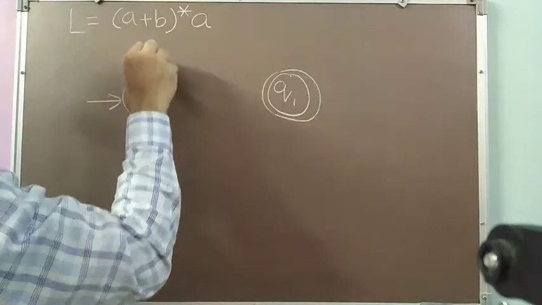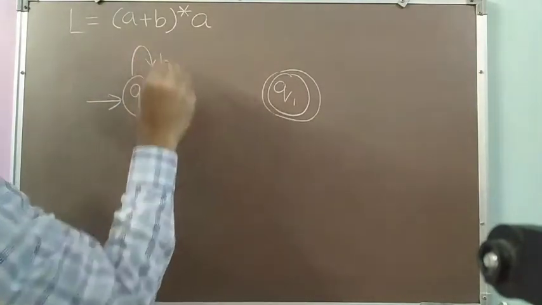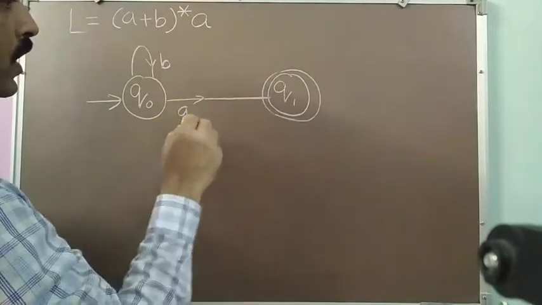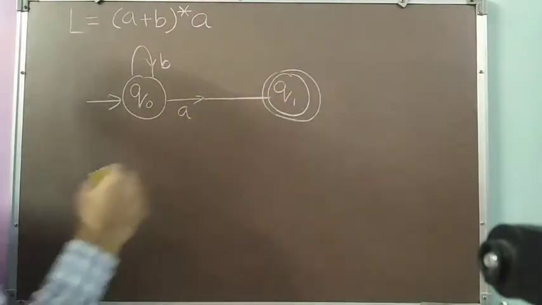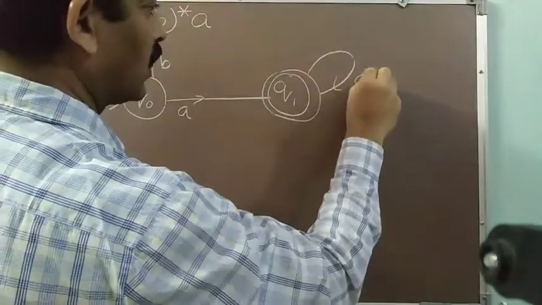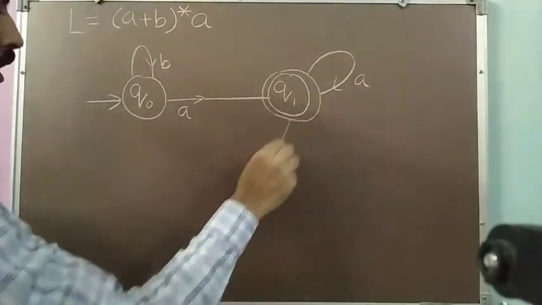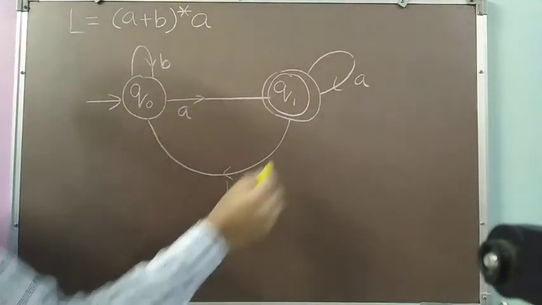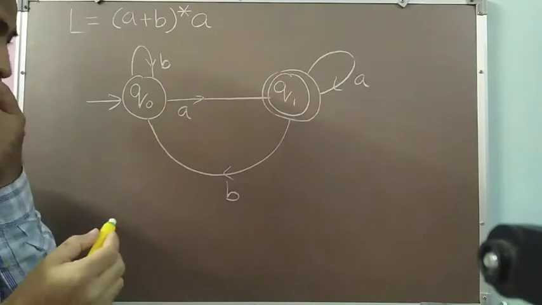On b, we will remain in Q0. On a, we will move to state Q1. If we are in the state Q1, on a we will stay there, and on b we will move back to the Q0 state. So this will be the FA corresponding to this language.